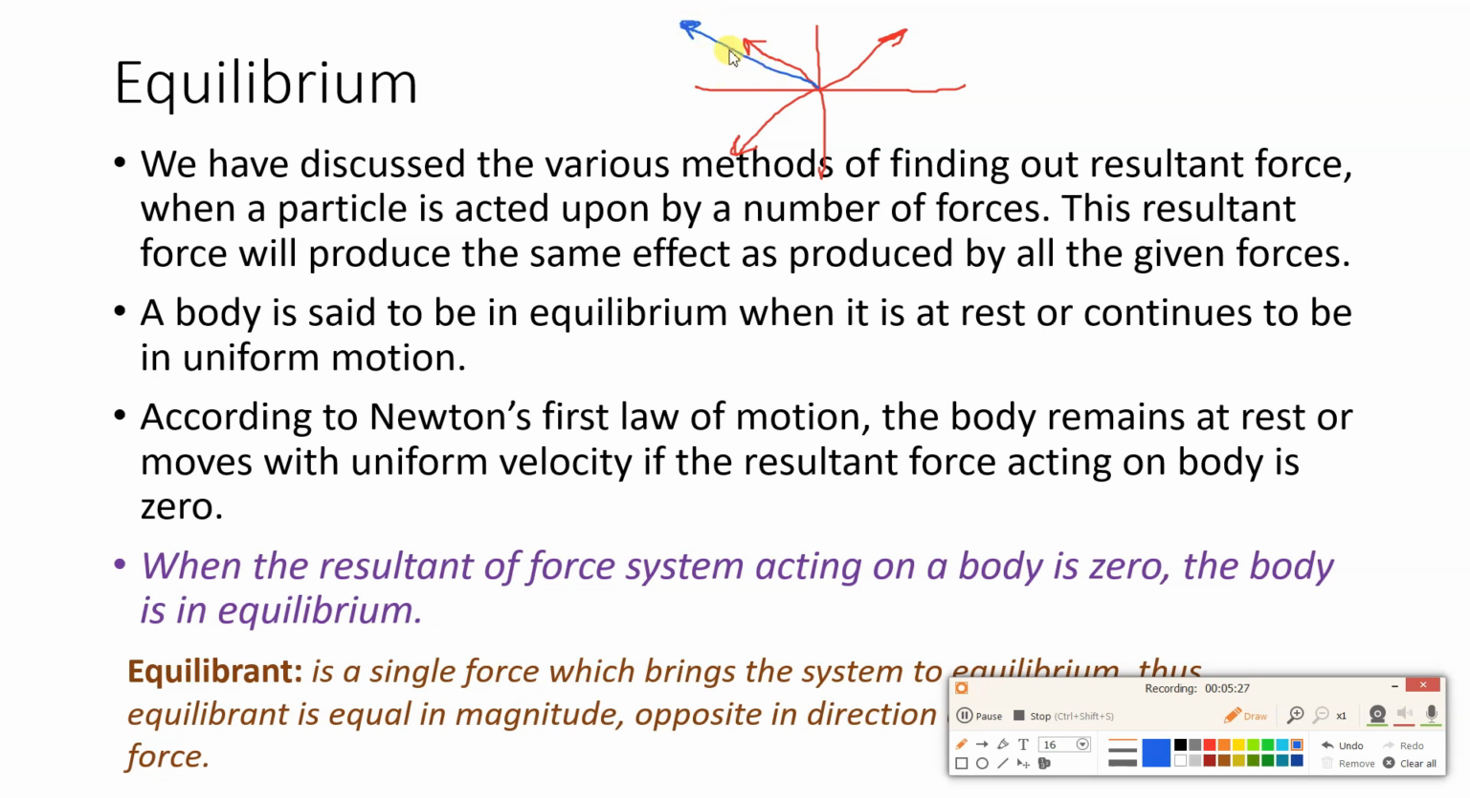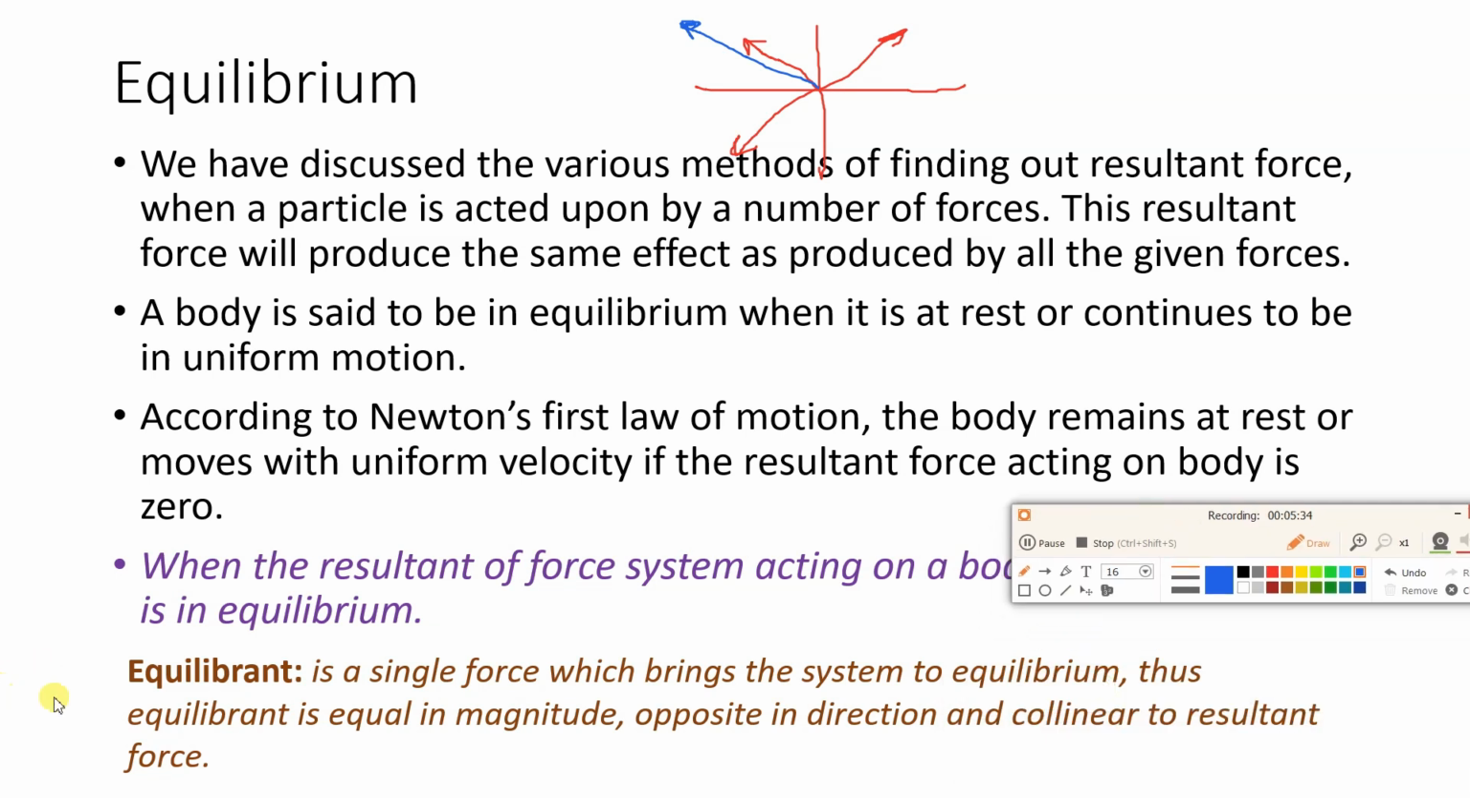Now resultant value is not zero, so body will not be in equilibrium. So how to bring this body in equilibrium? We have to apply equilibrant. What is this equilibrant? It is a single force which brings the system to equilibrium. So equilibrant is equal in magnitude. Suppose this is resultant R. So equilibrant will be equal in magnitude, opposite in direction, and collinear with resultant. So both will cancel out each other and body will be in equilibrium. So that is the meaning of this equilibrant force.